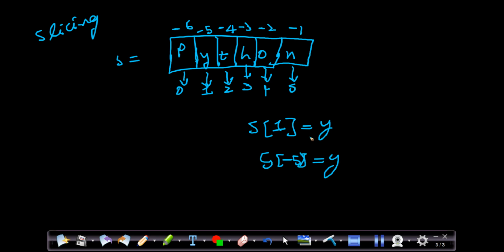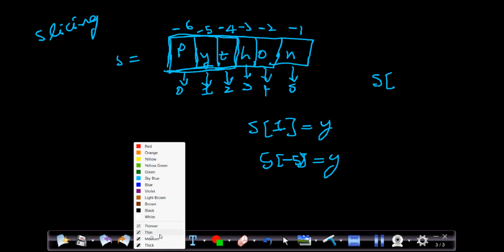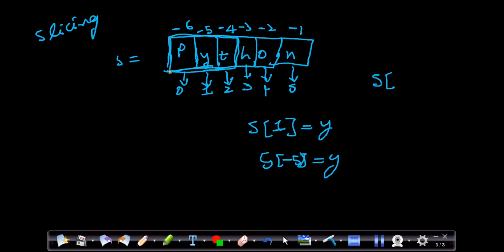For example, if I want to print the first 3 characters, how can I print it? I can give s of, and from where I want to start it. Let me change the color, that will give better visibility. I will take the red. So I want to print these first 3 characters. You can see, we will use the positive index now. We will check the negative index in the next part of the video.